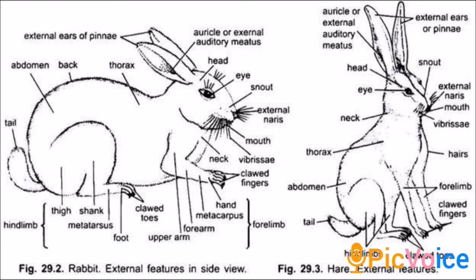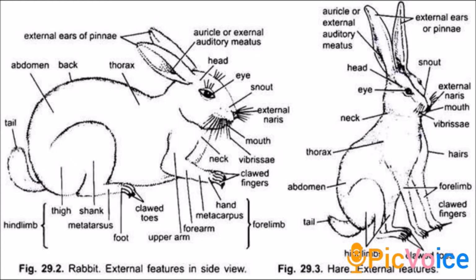The mouth is a transverse slit bounded by upper lip and lower lip. Just above the mouth are two oblique openings called nostrils. From each side of the upper lip, tactile hairs are present. These are called vibrissae, or we can call them whiskers. Then a pair of large movable external ears are situated at the top of the head. We can call them pinnae.